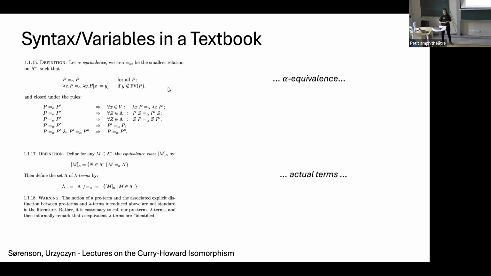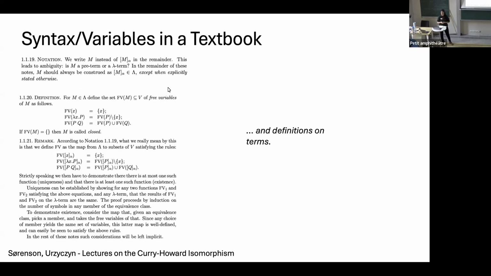We would then define on these pre-terms alpha equivalence, and define the actual terms by having a quotient over terms with alpha equivalence. Then if you write definitions on the actual terms, not the pre-terms, we would want to write functions on this quotient of the terms.